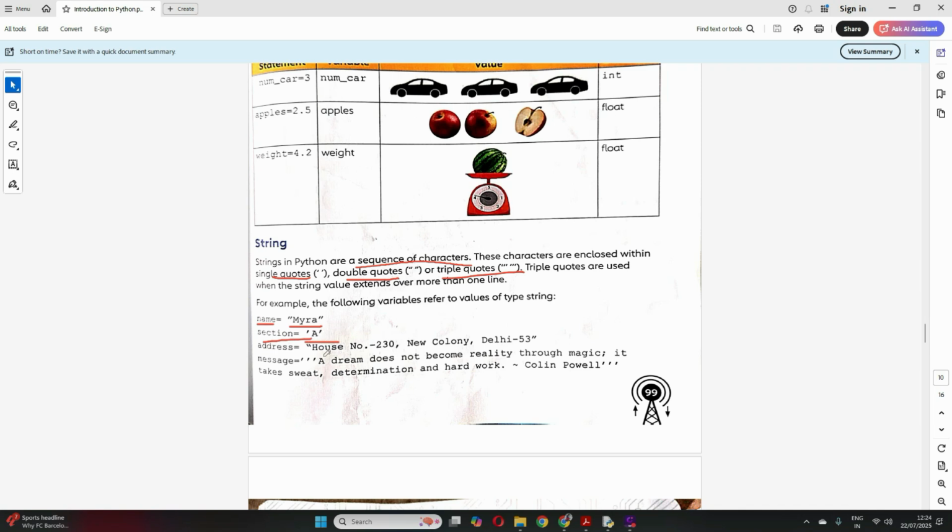Now when you have a very big string, a very big sequence of characters, like here the address or a message which extends over more than one line, then we use triple quotes. So any string value where the sequence of characters spans more than one line, we use triple quotes. Clear?